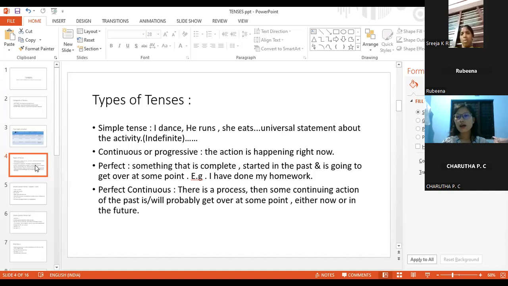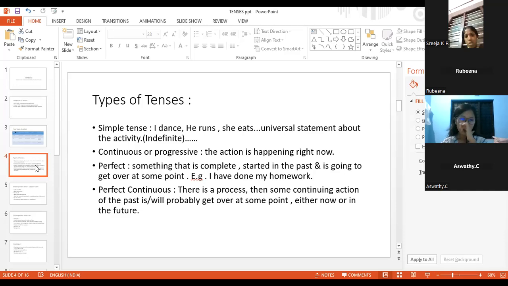Maybe she used to dance in the past, she is dancing even now, or she may continue dancing in the future. So it is a universal statement. We never know whether she continued dancing or not, whether she danced only in the past and now she has stopped dancing. When you see the sentence I dance, that is simple present tense, and it is known as a universal statement.